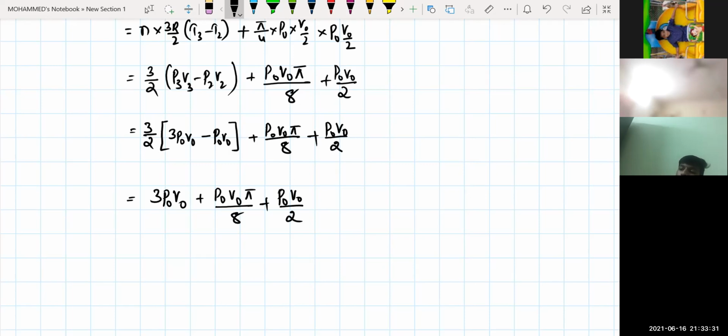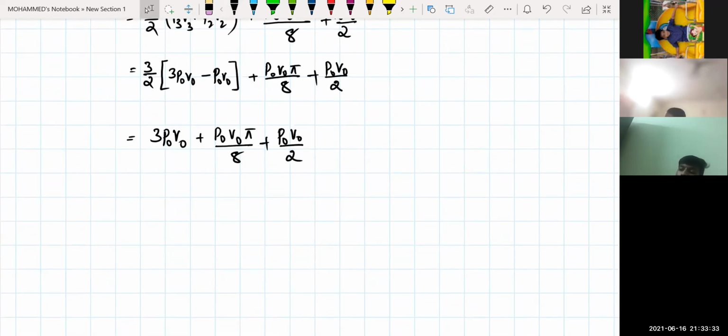Can I add this 2? How much is it coming? 24 P naught V naught plus P naught V naught pi plus 4 P naught V naught by 8, plus P naught V naught divided by 2. How much is it? If we add these two, 6 P naught V naught by 3 P naught V naught, plus this one is 3 plus 1 by 2.